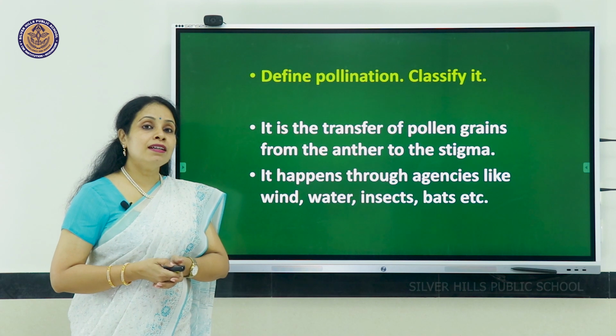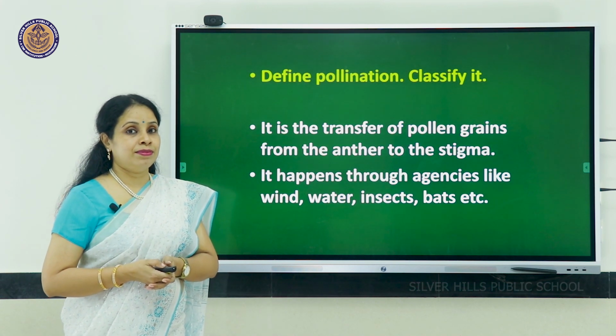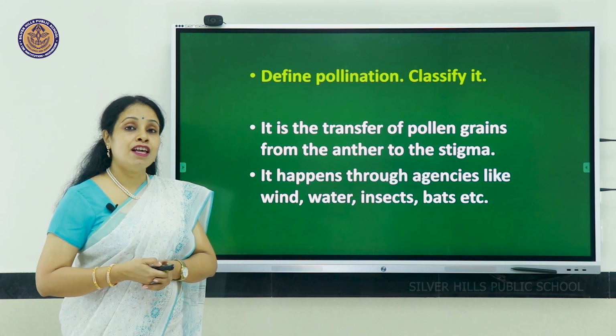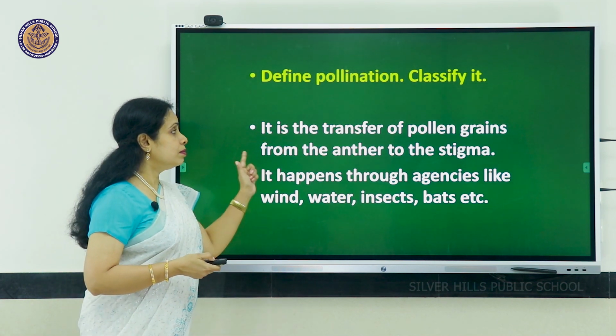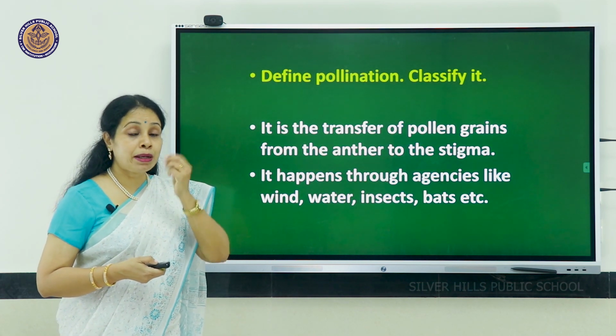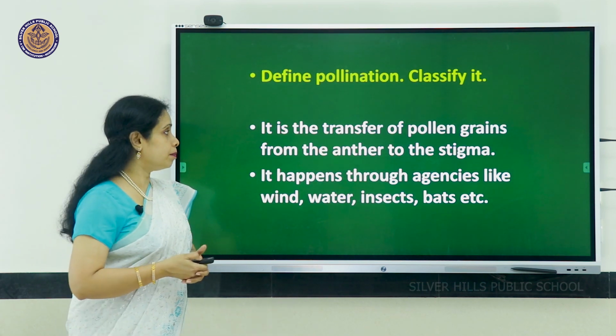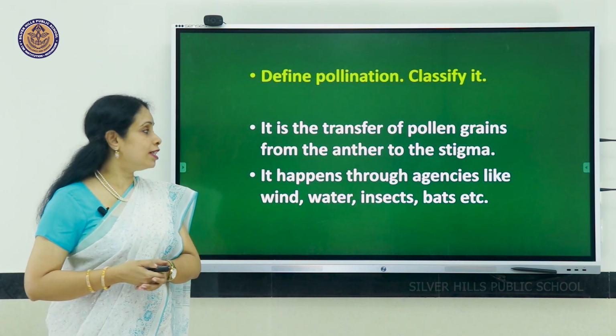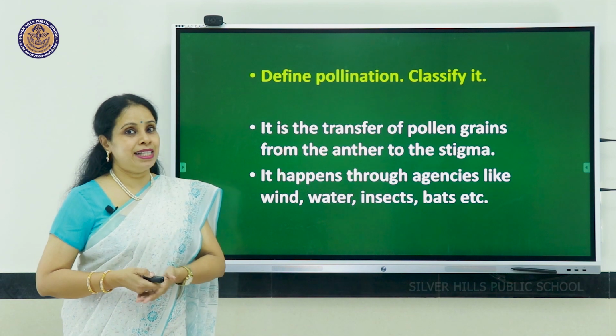Define pollination and classify it. Pollination is the transfer of pollen grains from the anther to the stigma. Stigma is the female part, the upper sticky part. And this happens through agencies like wind, water, insects, and other animals.